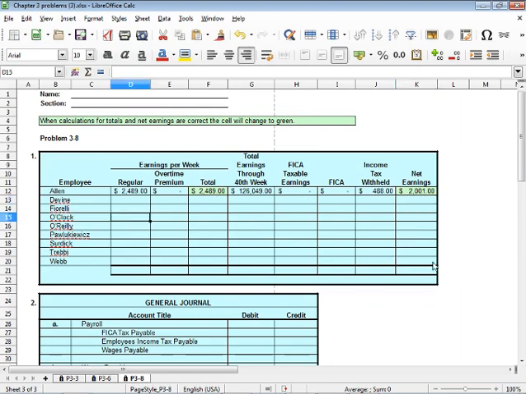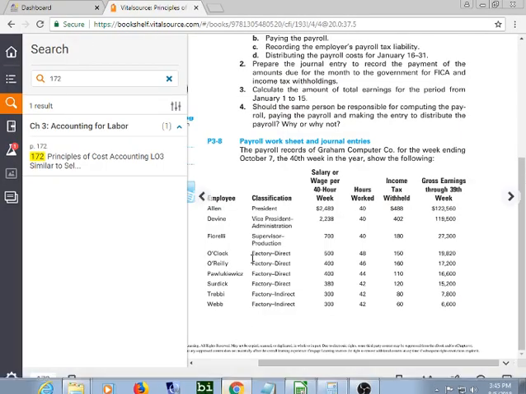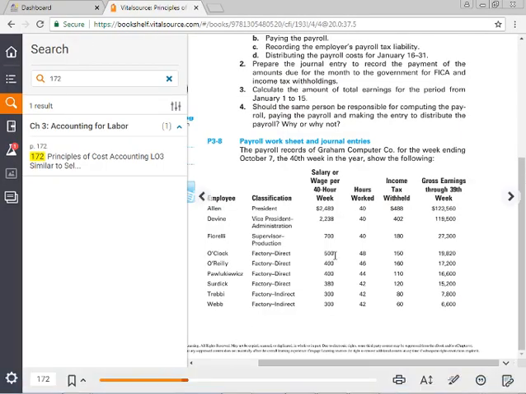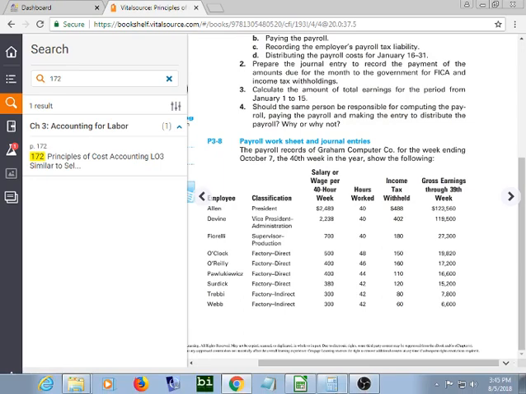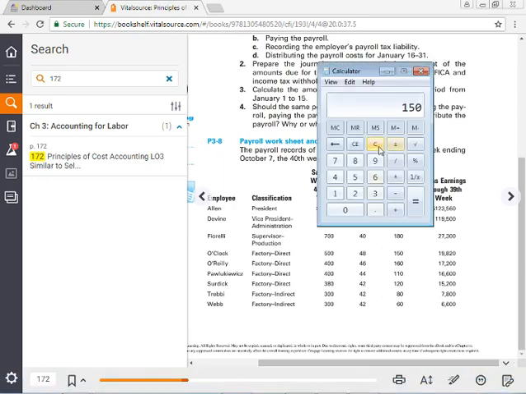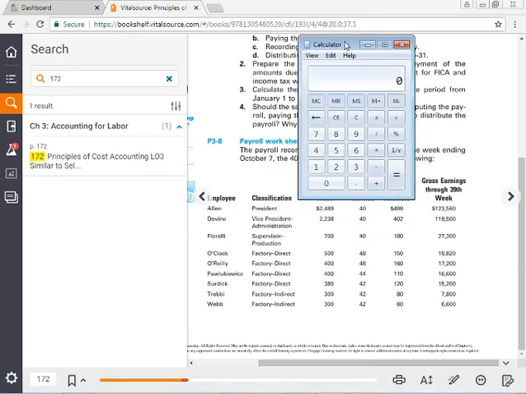Well, what about O'Clock? O'Clock is an hourly employee. And if we go back to the book, it tells us that O'Clock earns $500 for a 40-hour week. But he has worked 48 hours. So if we bring up our calculator, we need to figure out how much money he has actually earned. So he earns $500 for a 40-hour week.